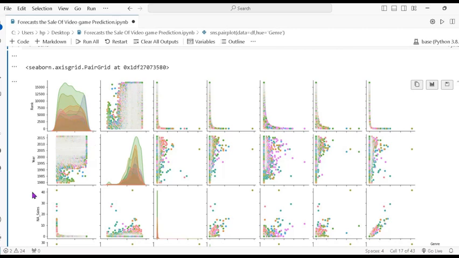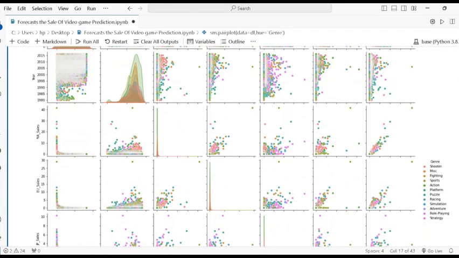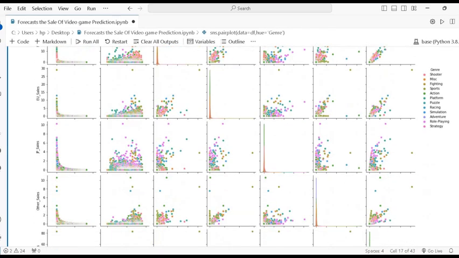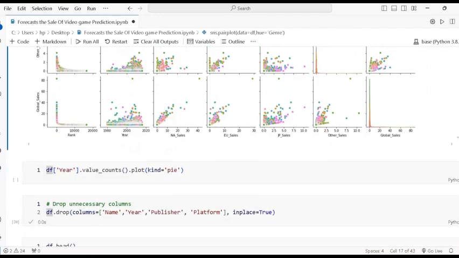The next is the year-wise, then NA sales, and then EU sales. All these it shows as pair-wise pair plots. Then it also shows the colors for all the genres, then the column values. So you can check it.